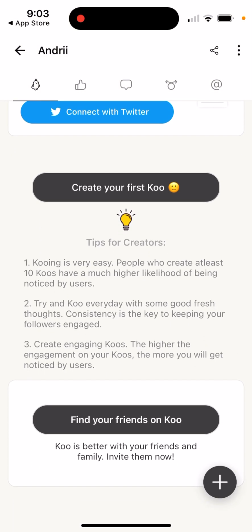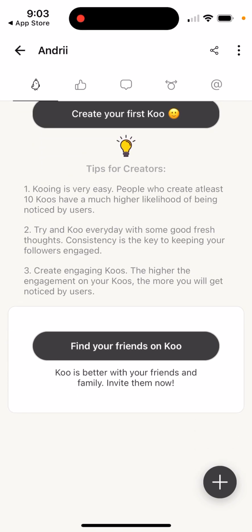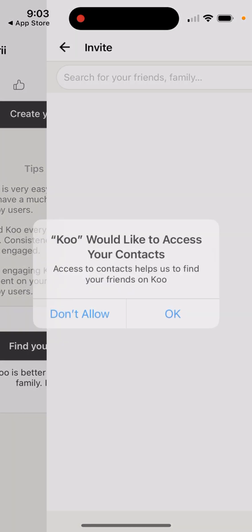You can also create your first Ku. Kuing is very easy. People who create at least 10 Kus have a much higher likelihood of being noticed by users. Try to Ku every day with some good fresh thoughts. Create engaging Kus. So yeah, this is just like Twitter, and instead of tweets you have Kus.